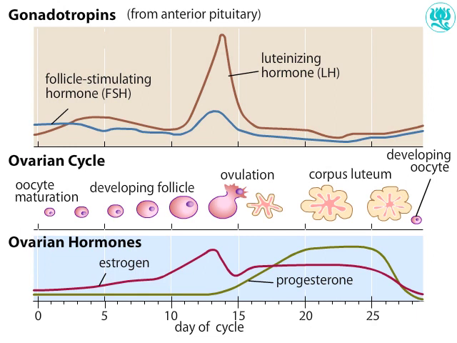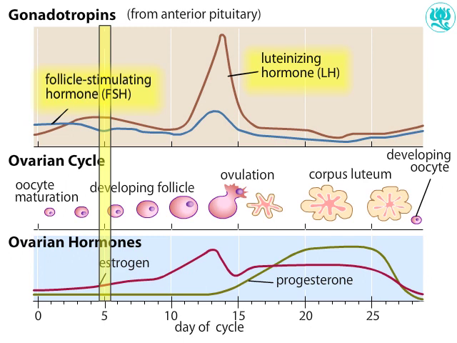The ovarian cycle is controlled by the interplay of hormones from the pituitary gland and from the ovary itself. A few days before the beginning of the cycle, the anterior pituitary begins to increase its secretion of 2 hormones, follicle-stimulating hormone, FSH, and luteinizing hormone, LH.